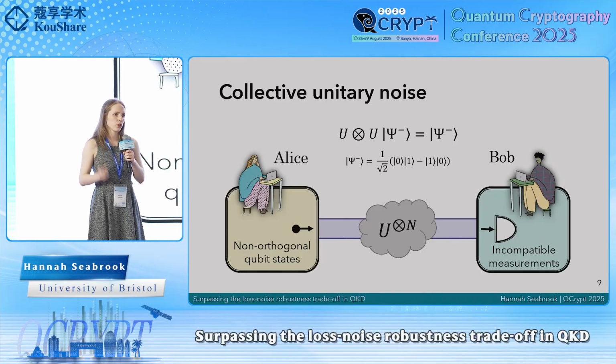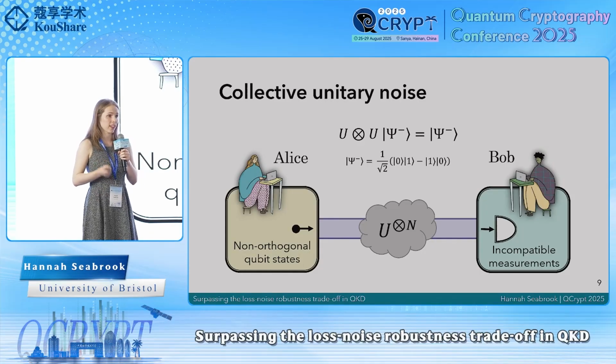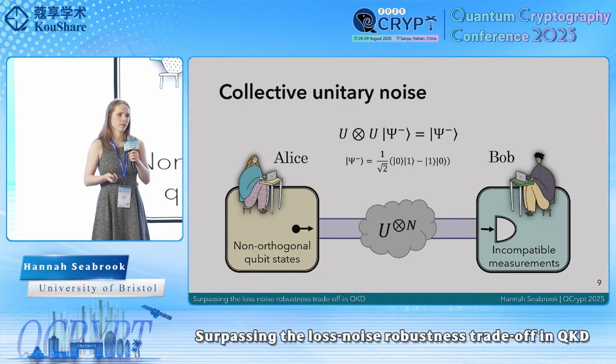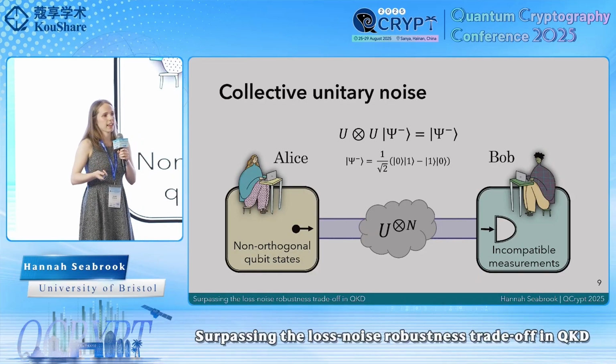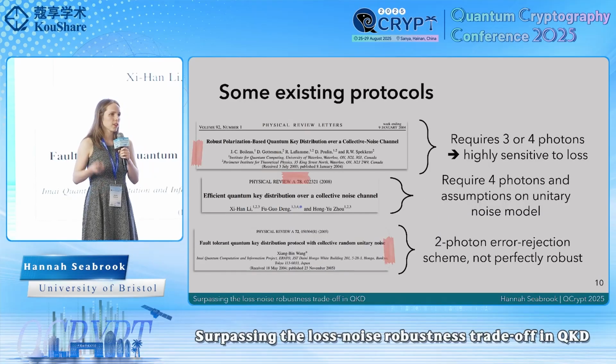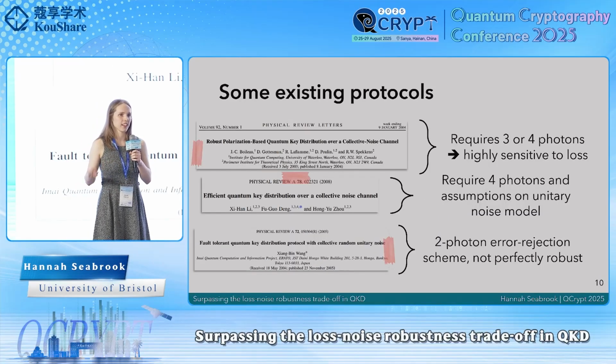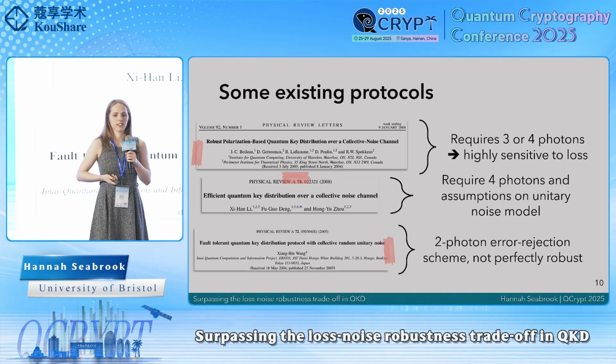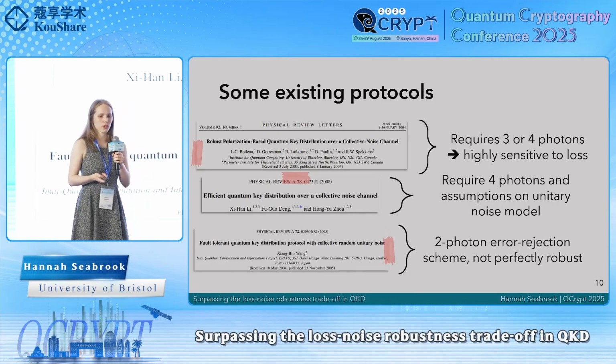But already when we go to 2 qubits, it turns out that there is a state, the antisymmetric Bell state psi minus, which is perfectly invariant under this noise. So this means if we send the state psi minus down the channel, no matter the parameters of the unitary, the same state psi minus will come out. So existing schemes have used exactly this idea to propose noise-resilient variants of QKD protocols.